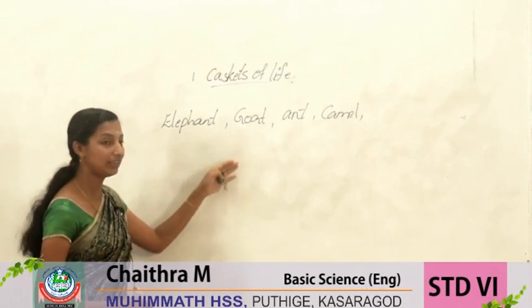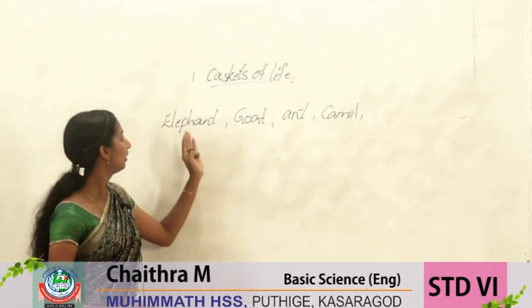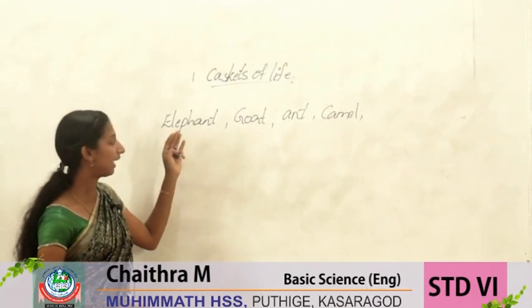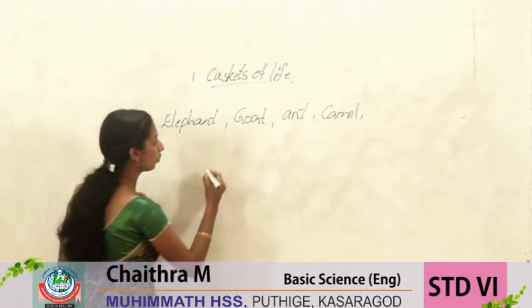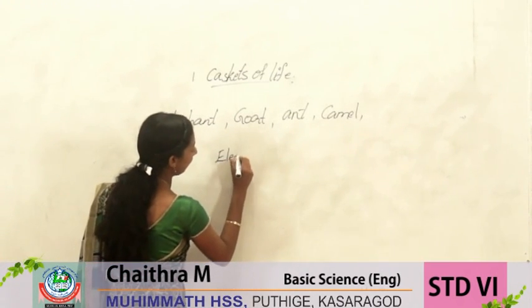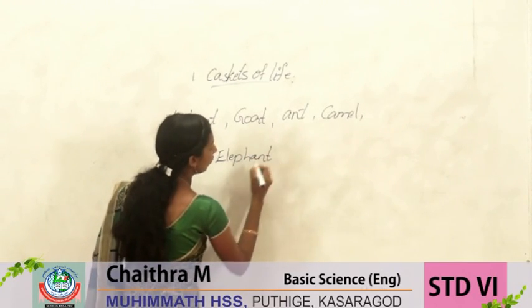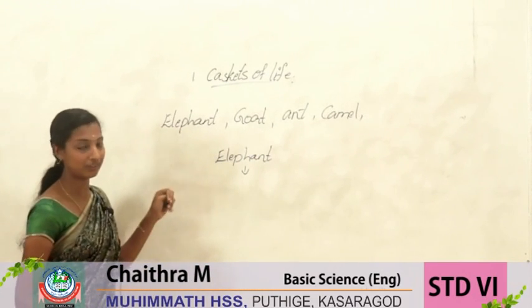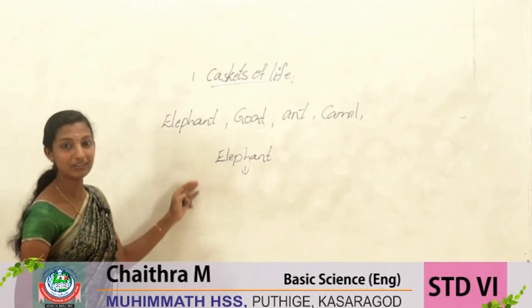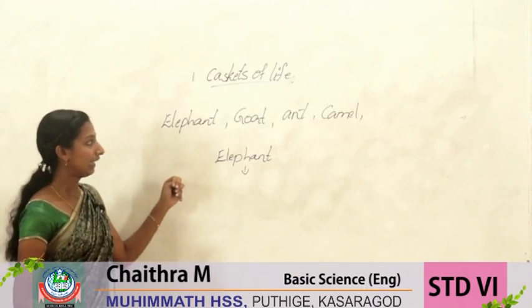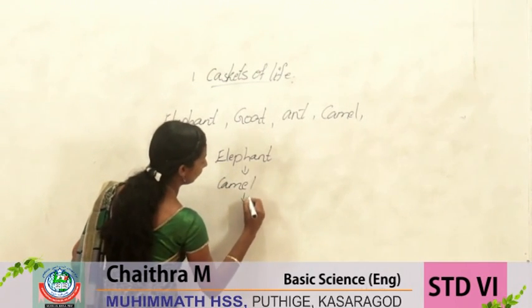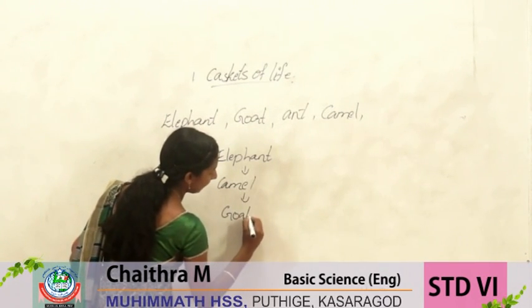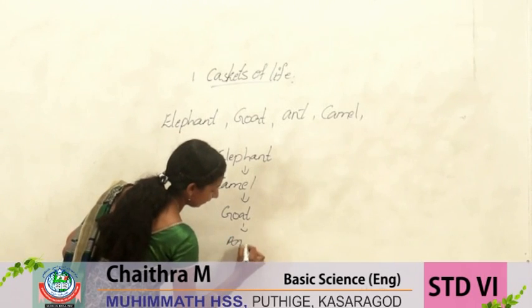When we write these in order, first we can write elephant because it is big in size. So let's write elephant. Which animal will come next if we make a list in order of size? Yes, camel. The next, goat, and the last, ant.